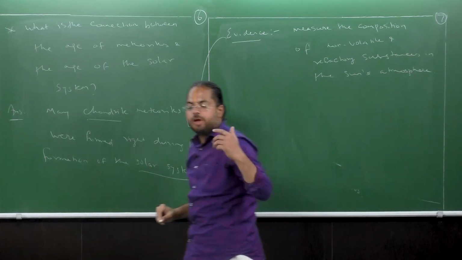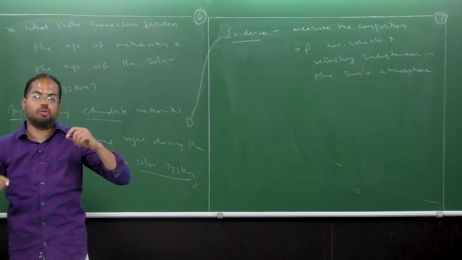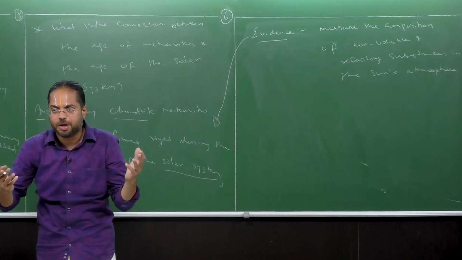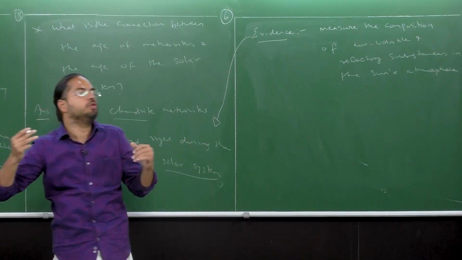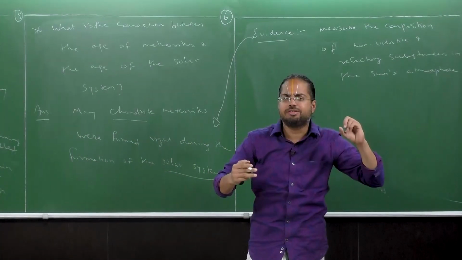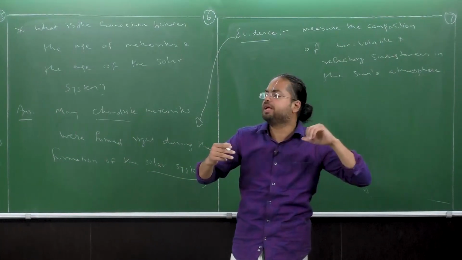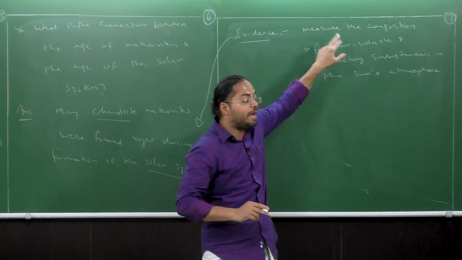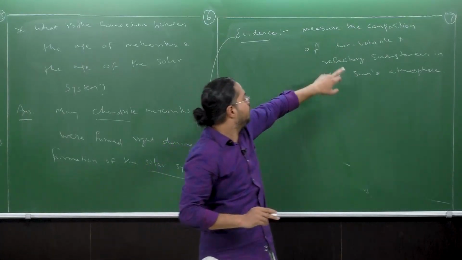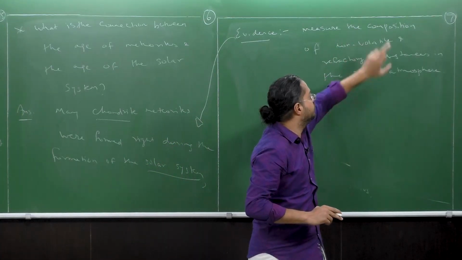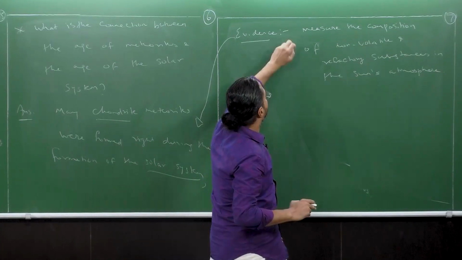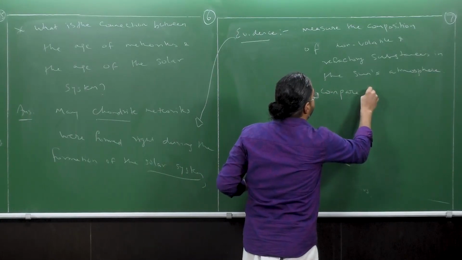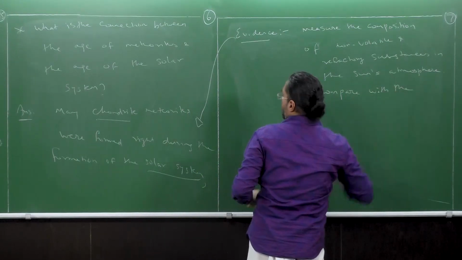how do you do this? Well, you do this by spectroscopy, because you cannot, of course, go anywhere close to the sun. No spacecraft or orbiter or anything. But you do get light. So using spectroscopy, and you get the intensities, and using approximations of local thermal equilibrium, etc., you can get this data. Remember, we also have some equations such as the Saha equation, etc., which will help in determining the composition of the sun's atmosphere. So you can measure this and compare with the composition of the chondrites.